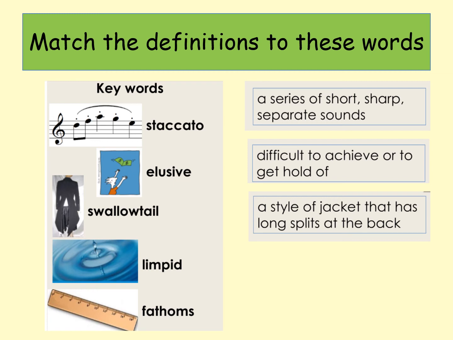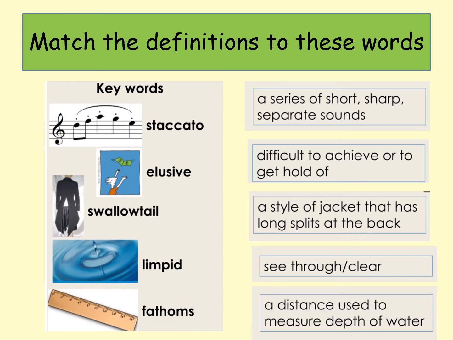A swallowtail is a style of jacket that has long splits at the back, and you can see there a visual image of that. Limpid means that you can see through something, that it's clear. And then fathoms is a distance used to measure the depth of water. So that's those keywords: staccato, elusive, swallowtail, limpid, and fathoms.